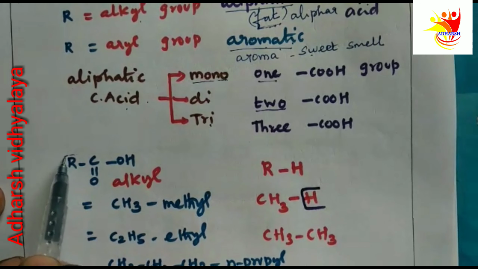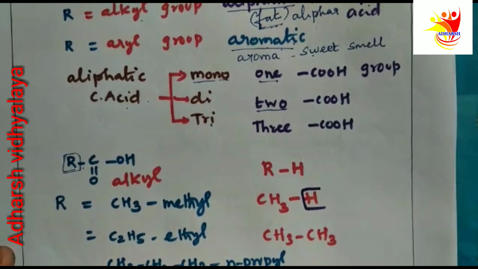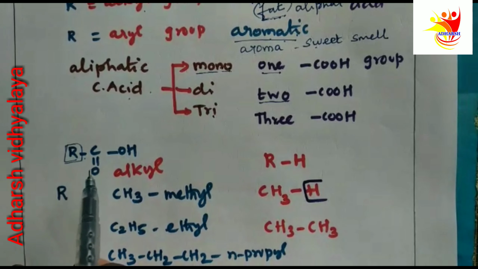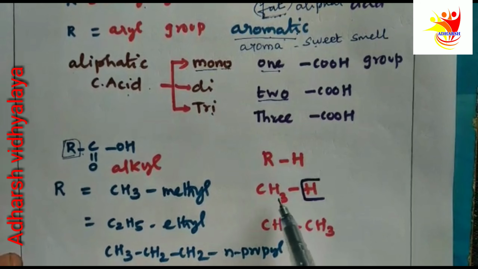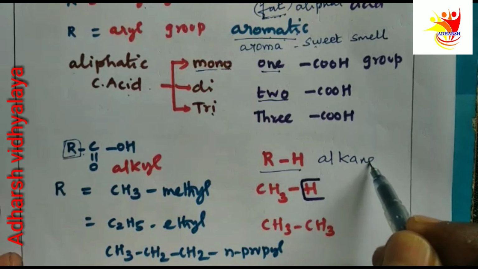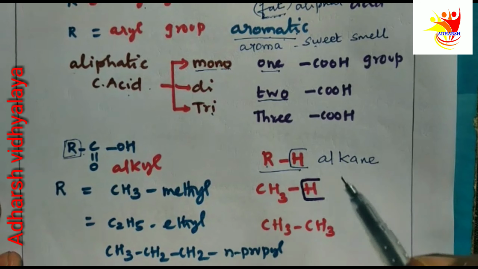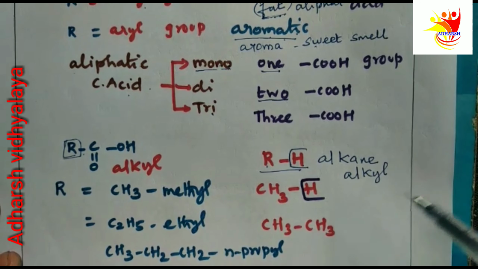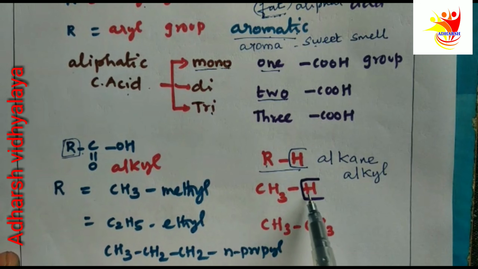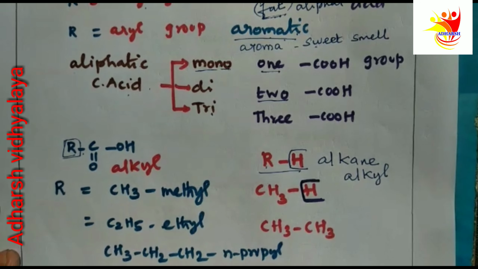Now, RCOOH. In this, if R is an alkyl group, that is called aliphatic carboxylic acid. What is R? R is an alkyl group. The alkyl groups are derived from alkane by removing one hydrogen. In alkane, when one hydrogen is removed, we get an alkyl group. In methane, CH4, when one hydrogen atom is removed, we get the methyl group.